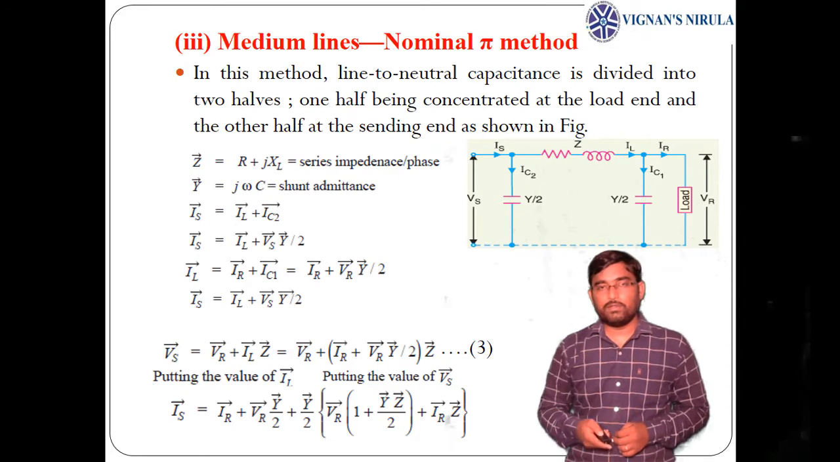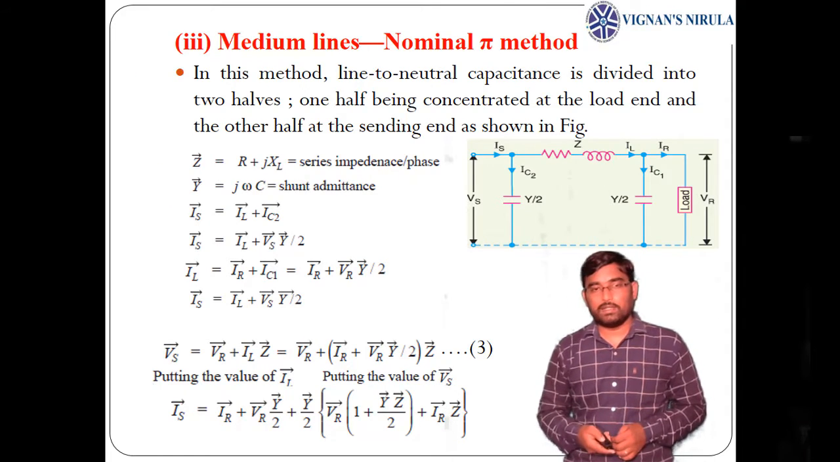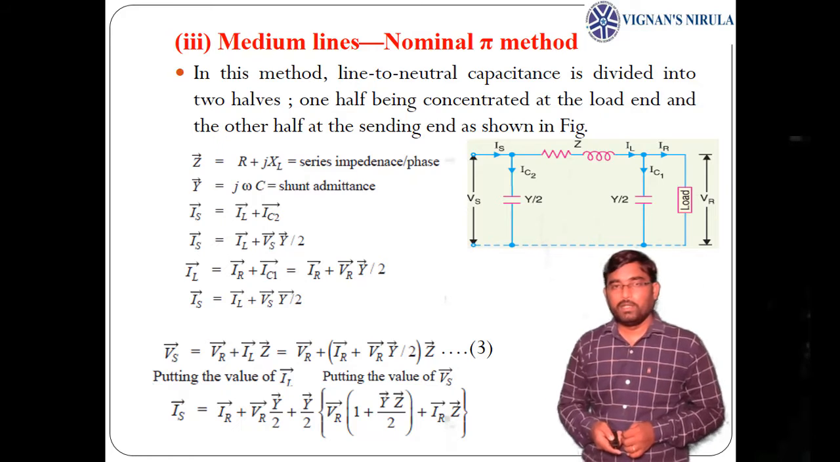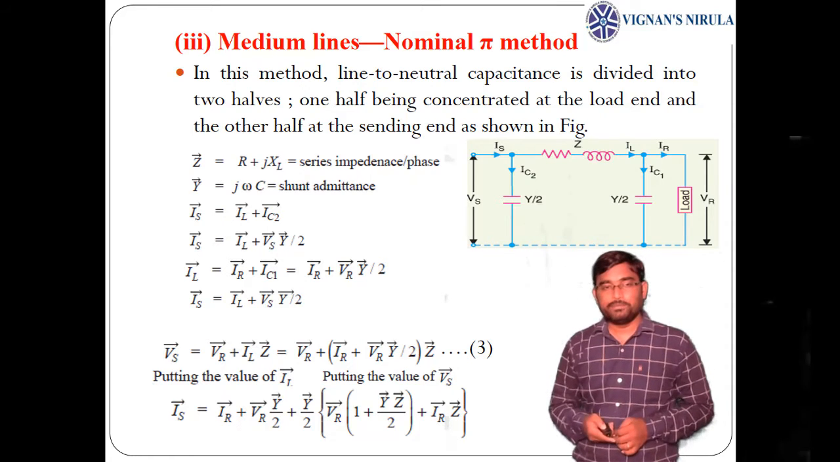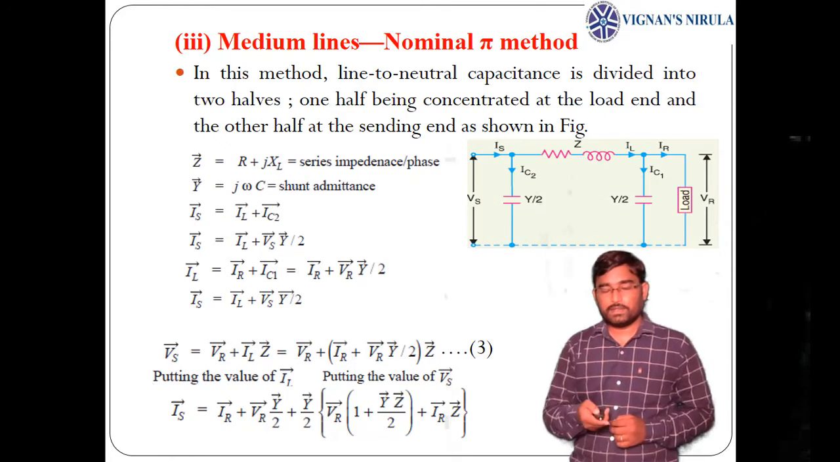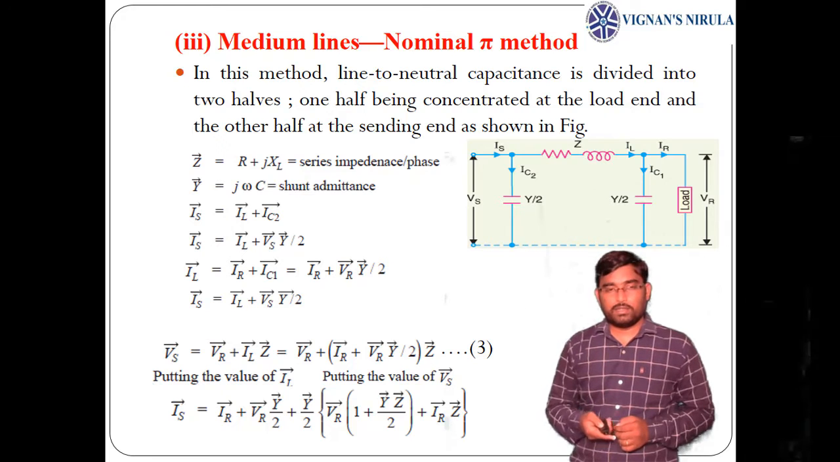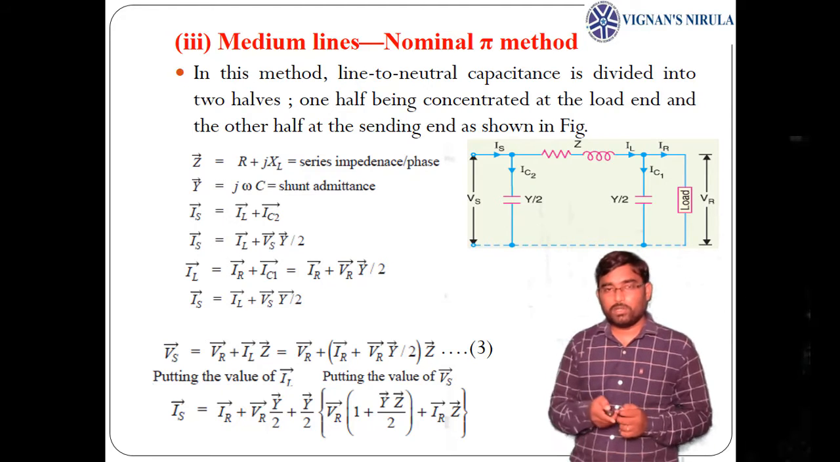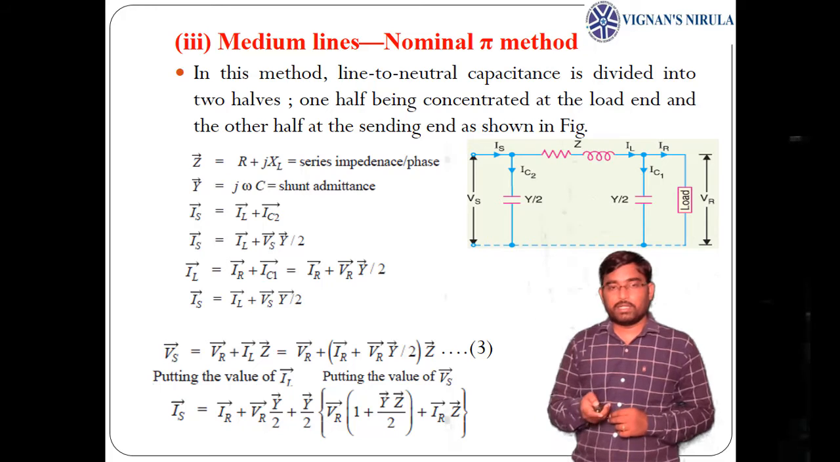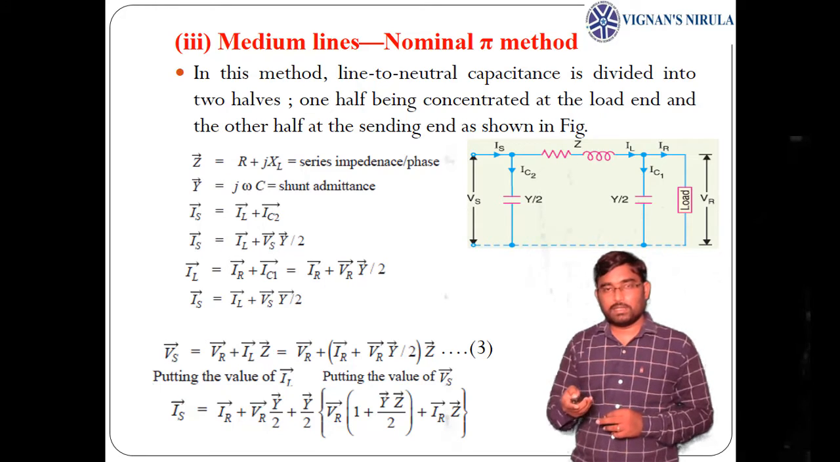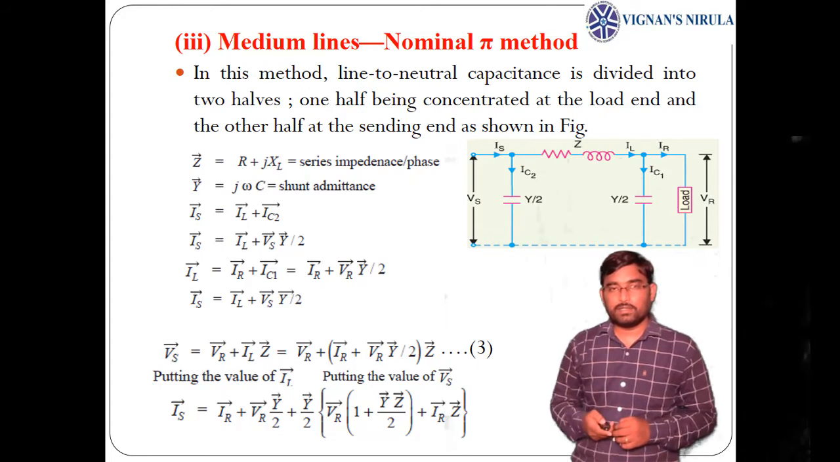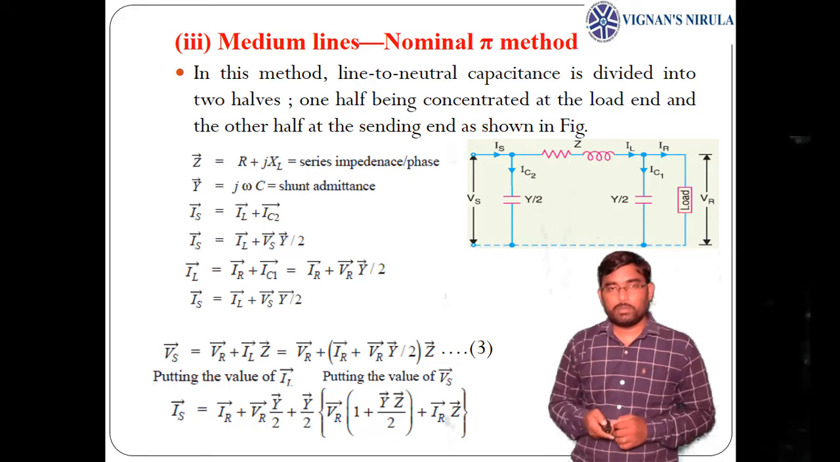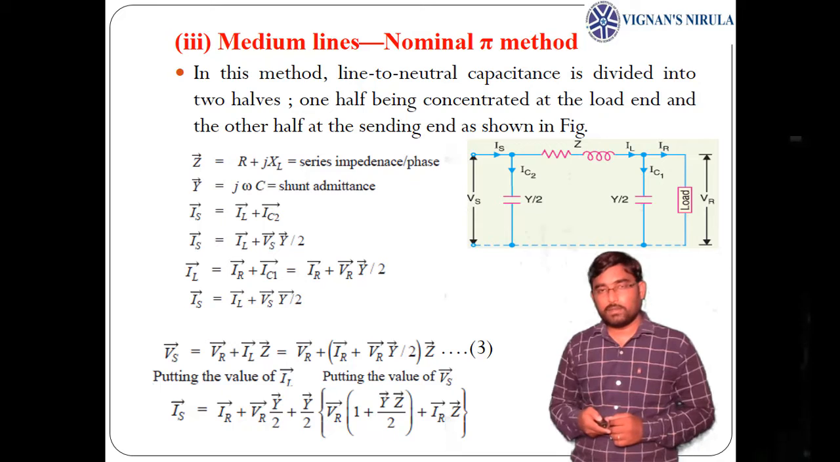Similarly, for nominal pi of medium transmission line, here is the circuit for nominal pi configuration. Vs is the sending end voltage, Is the sending end current. The total susceptance is divided into 2 halves, Y by 2, Y by 2. The charging current at the receiving end is IC1, the charging current at the sending end is IC2, IL is the current through the middle section, Z is the total series impedance, and IR is the receiving end current.